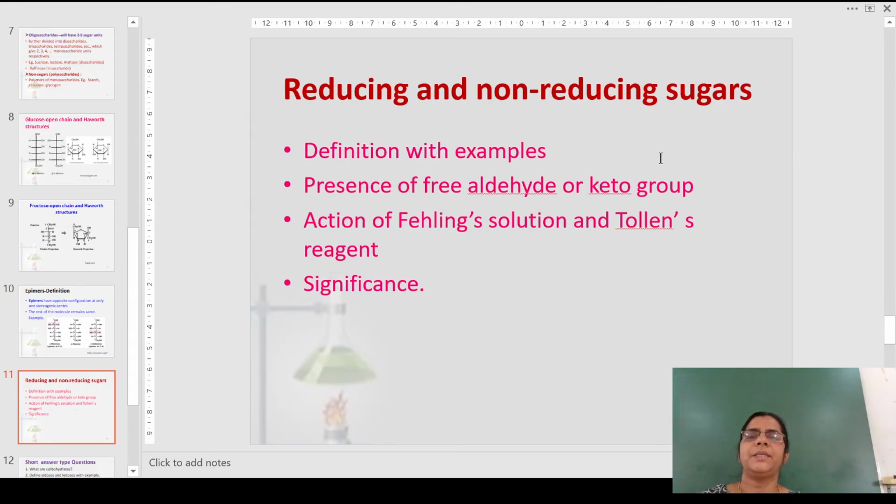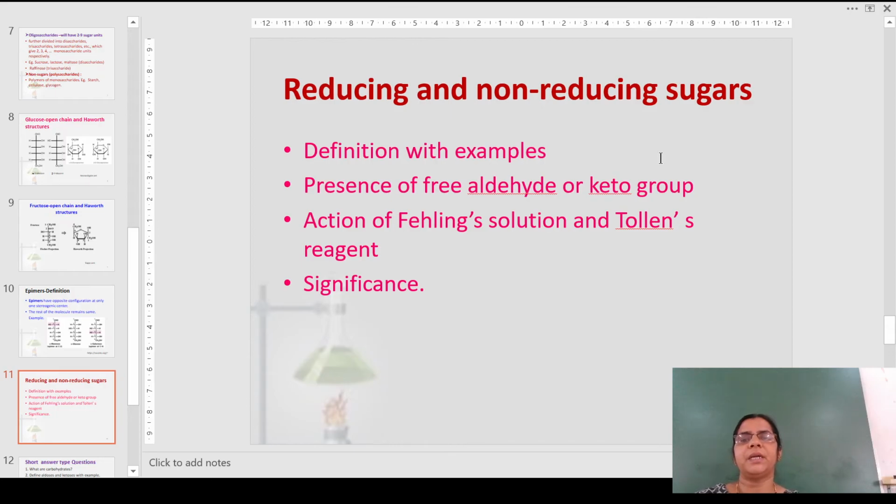Okay. Now let us come to the meaning of reducing and non-reducing sugars. Reducing sugars are those sugars which have a free aldehyde or a keto group. So we all know that these sugars can reduce Fehling's solution as well as Tollens' reagent.